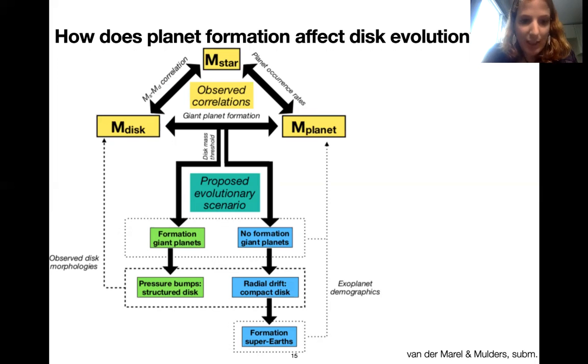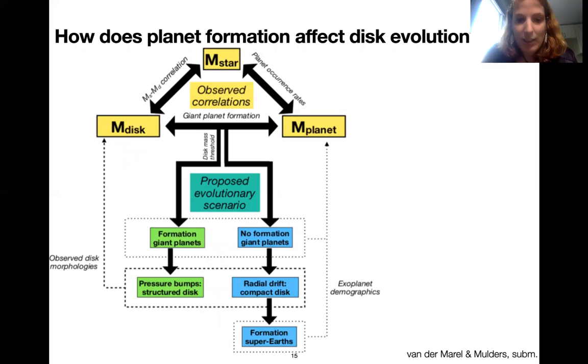These giant planets lead to pressure bumps in the disk and a so-called structured disk, which we can see in the observed disk morphologies. On the other hand, if no giant planets are formed, the dust in the disk must drift inwards, essentially forming a compact dust disk.